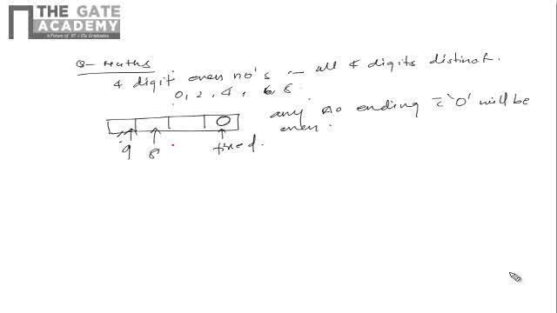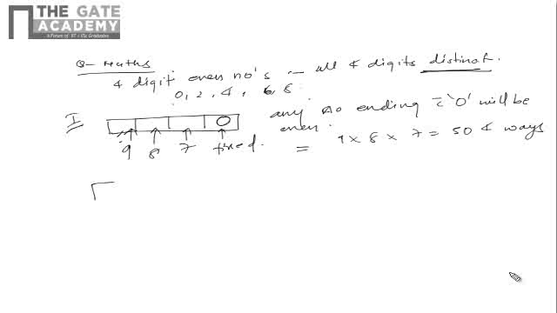because no repetitions are allowed, right? In the question it is given as distinct digits, and distinct means no repetition. Now this will be covered with 7. So the total number of ways for this one is 9 into 8 into 7, which will be 504 ways for the first condition. This is the first condition.